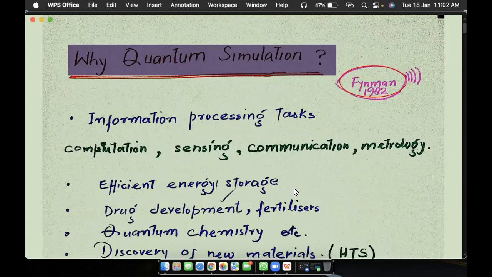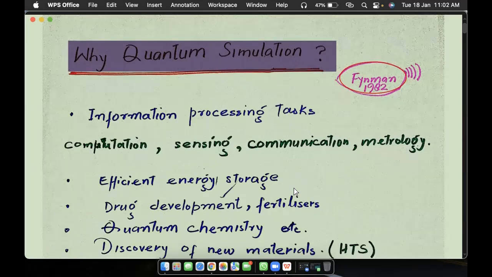It can help us in drug development, for example, those medicines which are currently not possible to make. For example, we have Alzheimer's disease or other diseases which are very hard to understand because of protein folding, and we can simulate that protein folding with the help of quantum computers. And when we better understand them, we can make medicines to cure them.